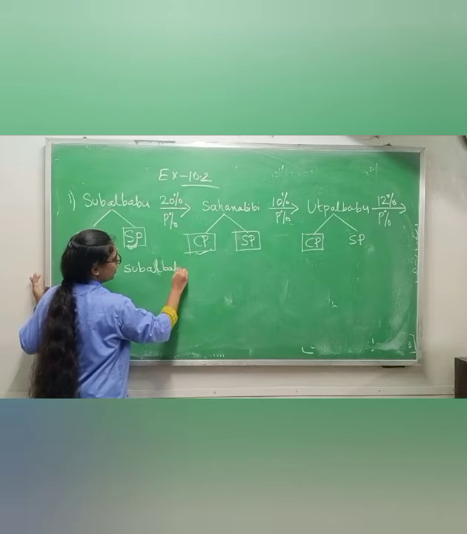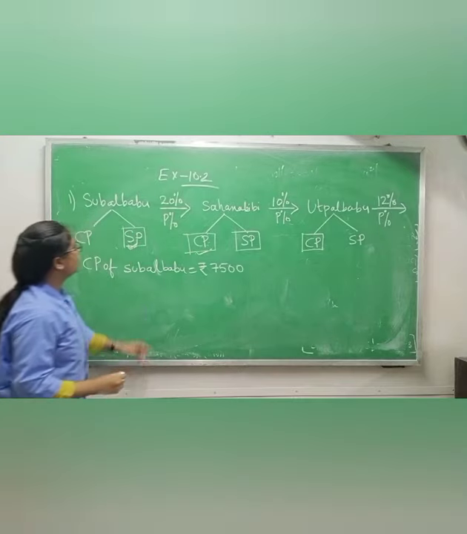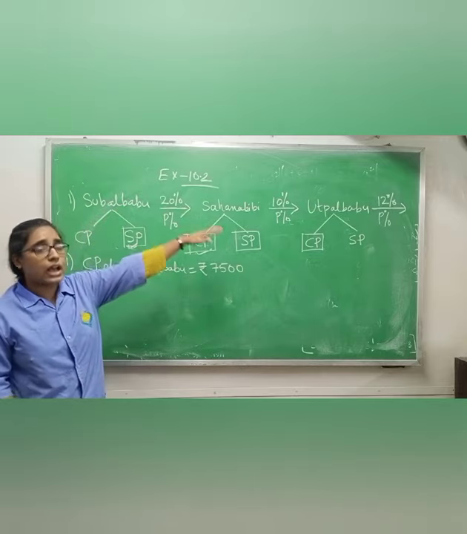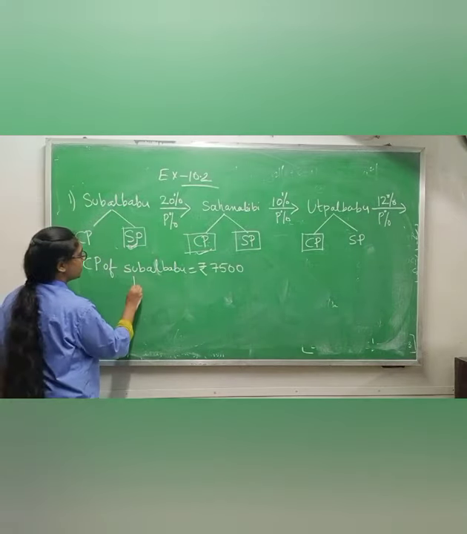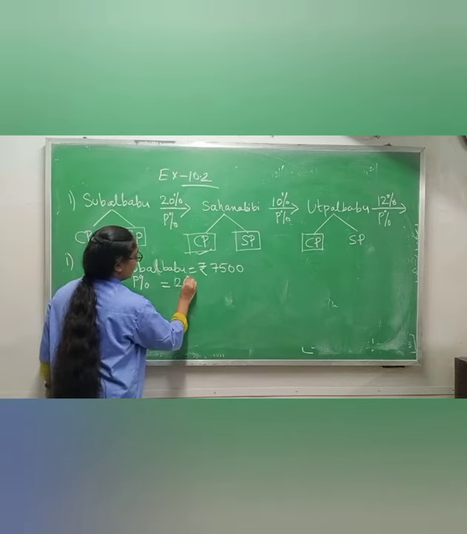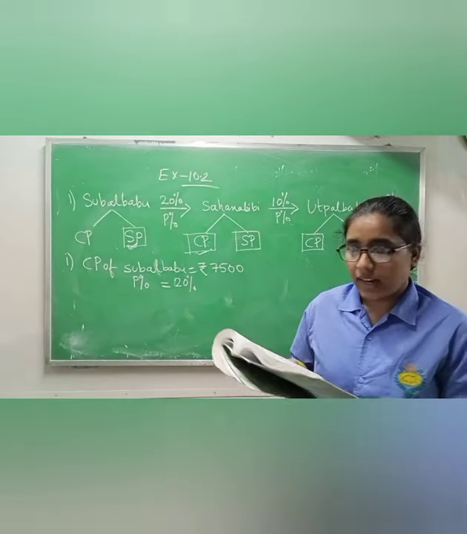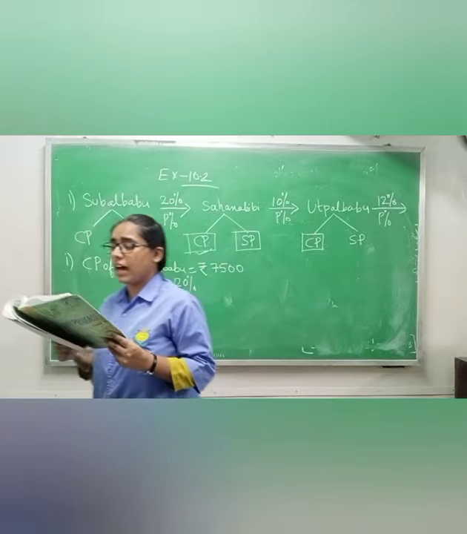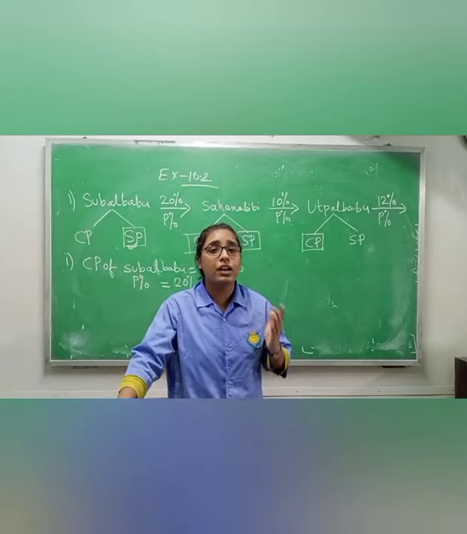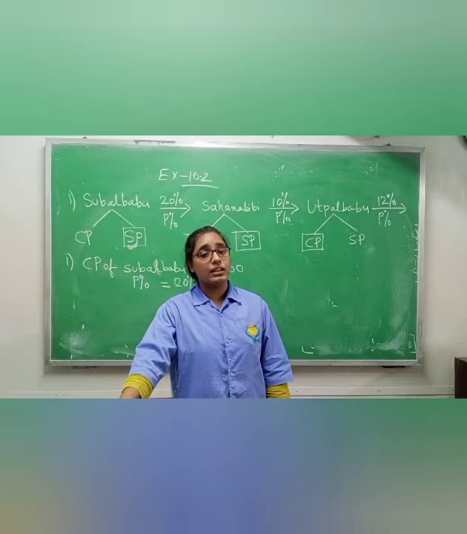Subal Babu, how much? Rupees 7,500. Okay. And you know what is the profit percentage of Subal Babu when he is selling that rice to Sahana Bibi? At that time, profit percentage of Subal Babu is 20%. Now they are asking that let us calculate and write with how much money Sahana Bibi has bought that amount of rice. With how much money Sahana Bibi has bought that rice, means they are asking cost price of Sahana Bibi.